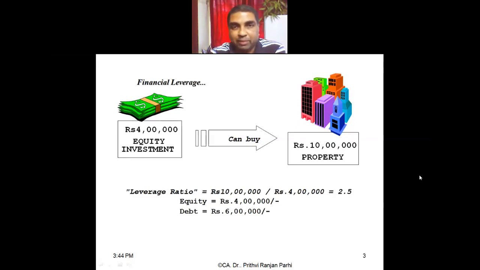Okay, so we are talking about suppose we want to buy a property worth 10 lakh rupees and we have money of only 4 lakh. Can we buy that property? Yes or no?